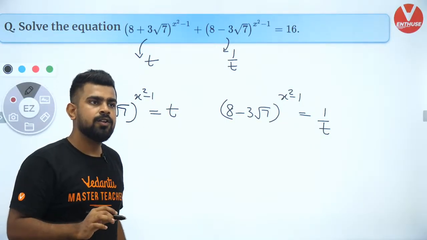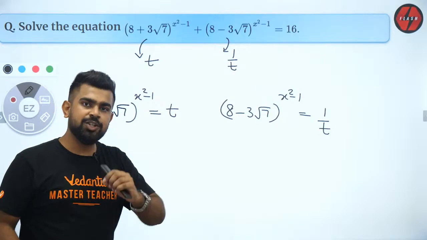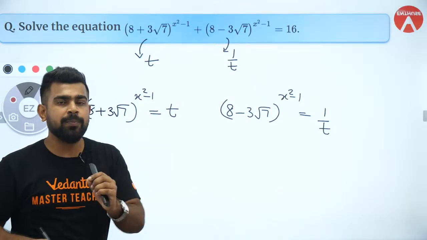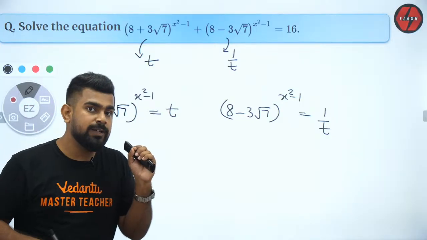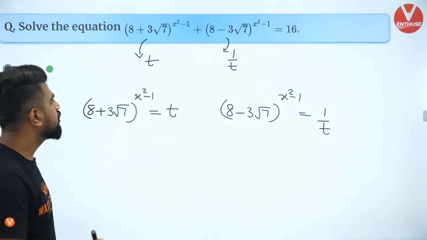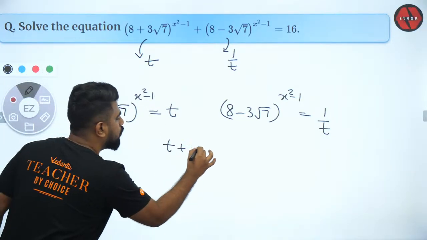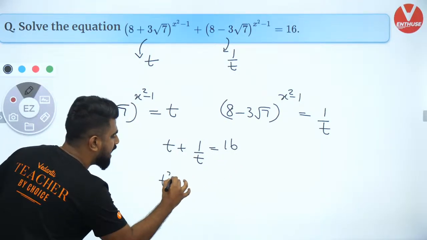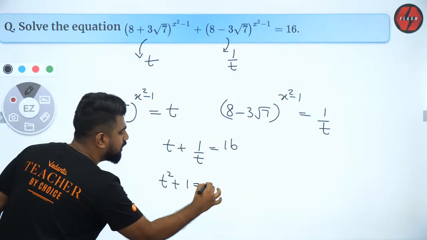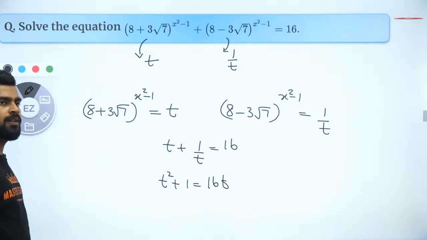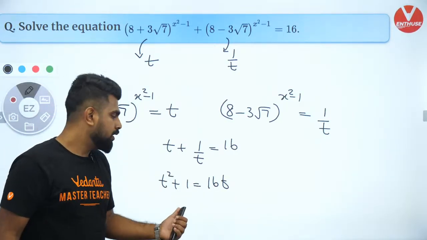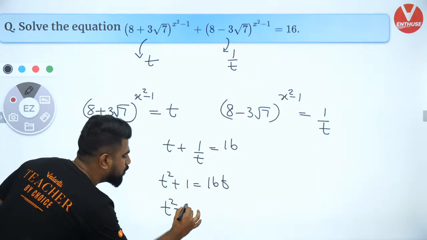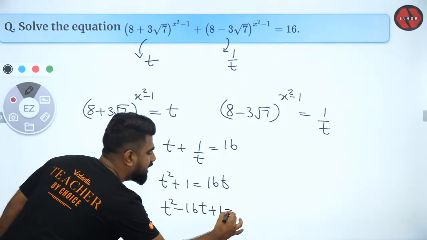Everybody? Superb, superb. I hope you guys are learning something and enjoying the process, because that is what we believe in. So now we have t plus 1 by t is equal to 16. Now I'll solve this quadratic. t square plus 1 is equal to 16t. So what will I get from here? t square minus 16t plus 1 is equal to 0.